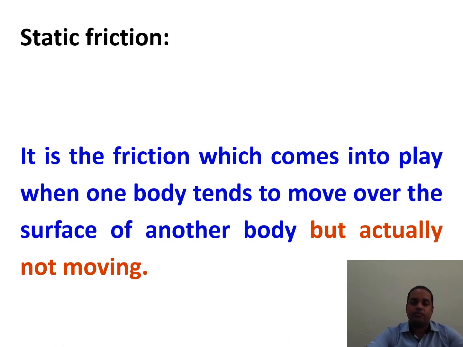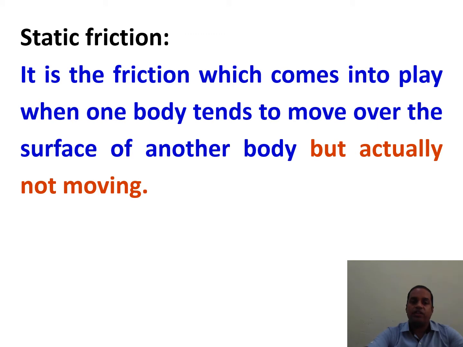Static friction. It is the friction which comes into play when one body tends to move over the surface of another body but actually is not moving. When the body is trying to move over the surface but is actually not moving, then the friction which comes into play is called static friction.